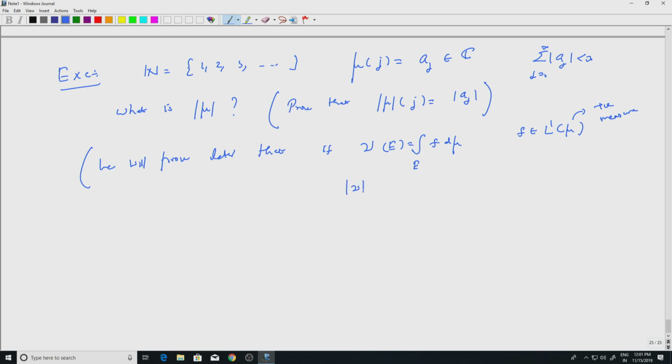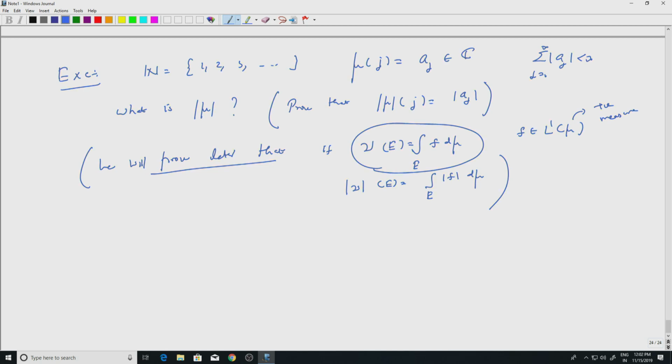Mod nu is given by mod f d mu. Mod f is a positive function, and since f is in L1, this is a finite measure. So mod nu is a finite measure. This we will prove later. That is why the modulus notation is justified, and this sort of measure forms a rather important class, which we will see soon.